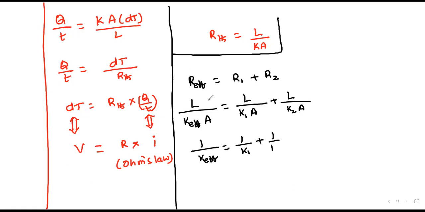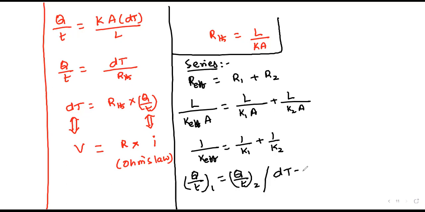This is the case when the conductors are connected in series. When connected in series, the rate of flow of heat, Q by t, will be the same, such that dT equals dT1 plus dT2.